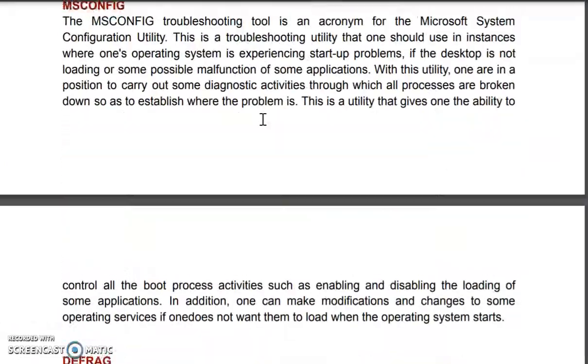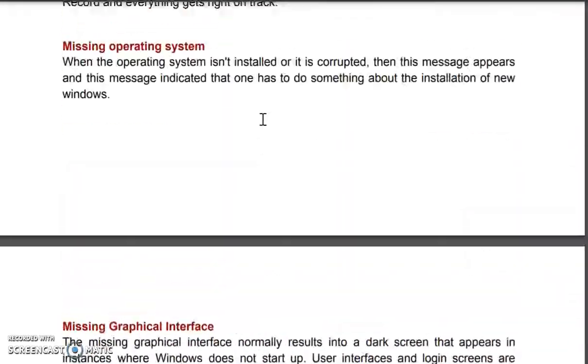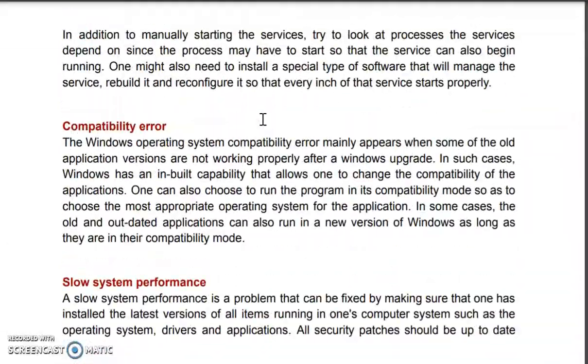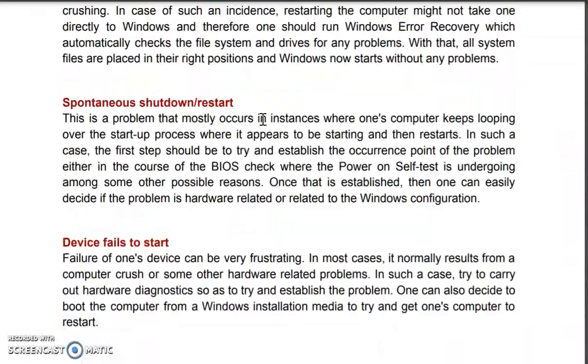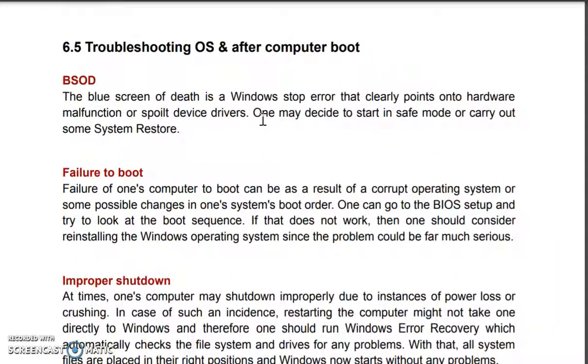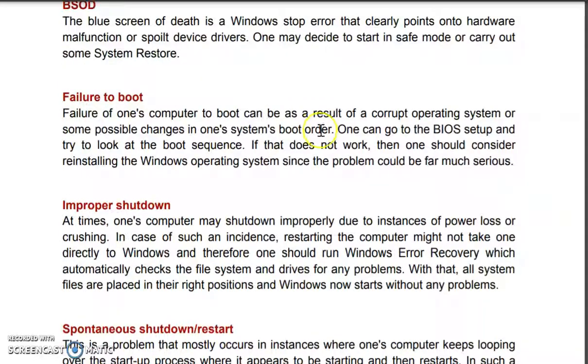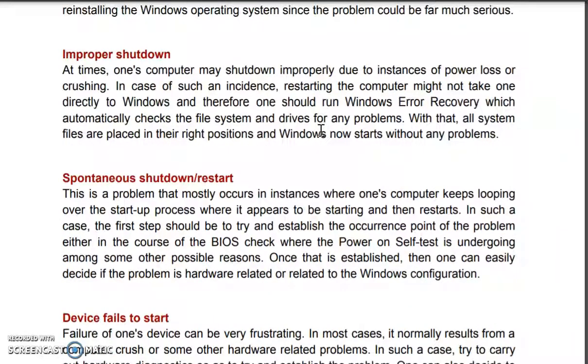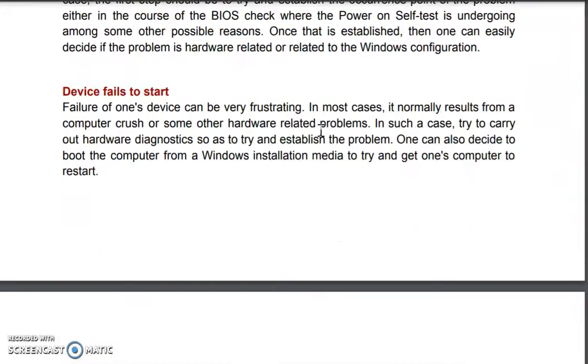So these are some troubleshooting problems associated with the operating system, and we have seen some troubleshooting tools. These are just some sample tools given here, but there are many tools available. We have to find out first what the problem with our system is, and according to that select the tool to tackle it.